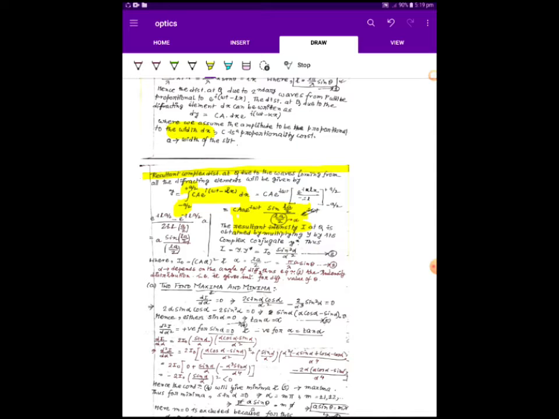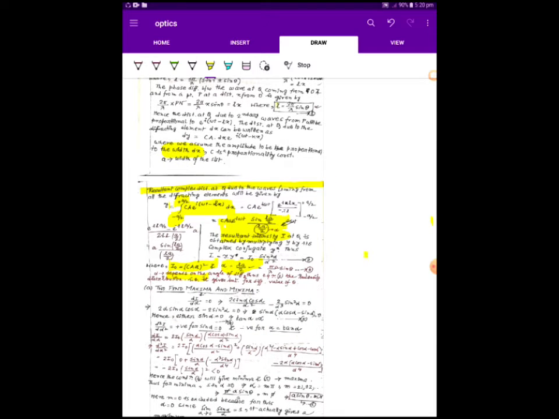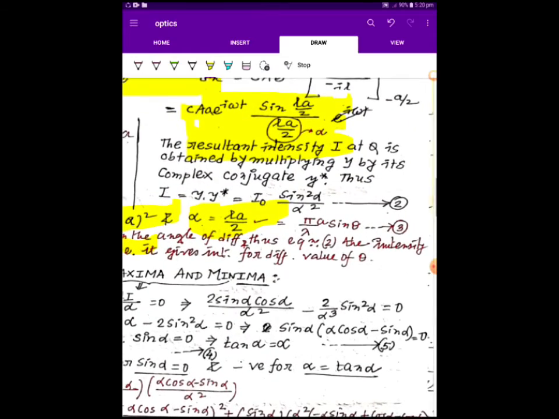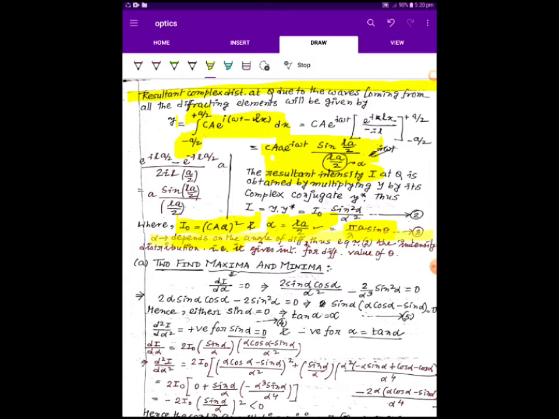The resultant intensity I will be simply equal to the product of the complex conjugate and the term y. So I will be y times y star, that is I₀ sin²α/α², where I₀ is (Ca)² and α is La/2. Here L equals 2π/λ sin θ, so α will become πa/λ sin θ, where α depends on the angle of diffraction. Thus equation 2 is the intensity of the disturbance, that is, it gives the intensity for different values of θ.